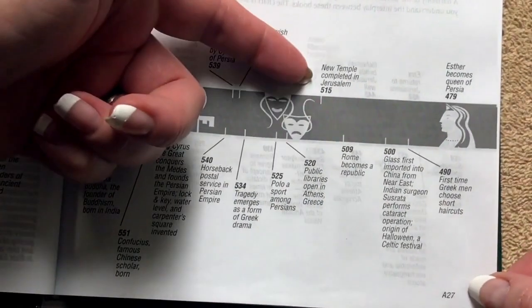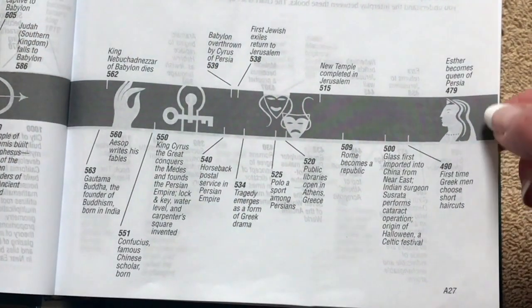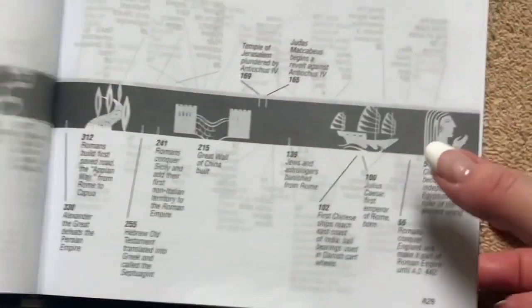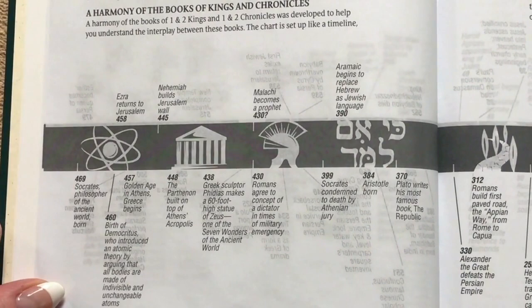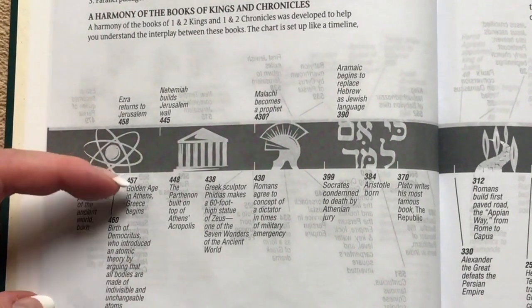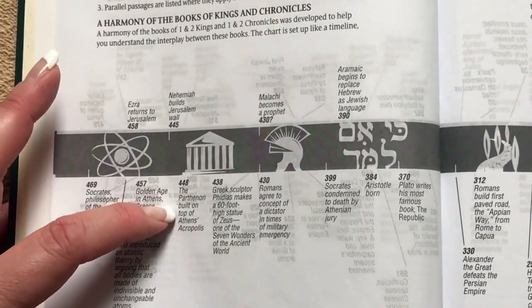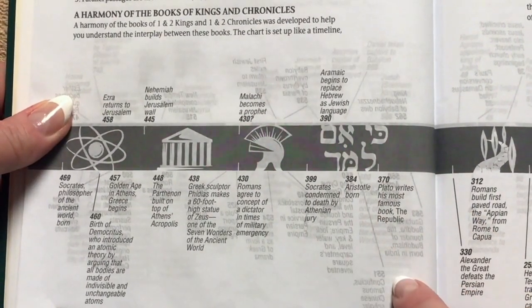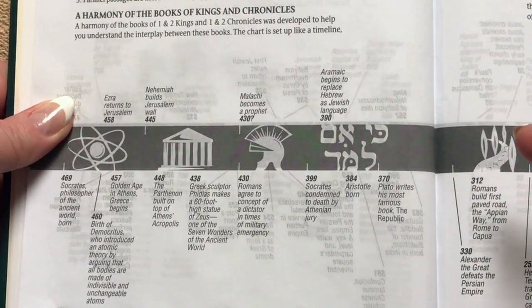Then we've got the new temple completed in Jerusalem just before Rome becomes a republic. We've got Esther becomes a queen of Persia, just before Socrates, the philosopher of the ancient world, was born. So just really, really neat. We've got the Golden Age in Athens, Greece begins. The Parthenon built on top of Athens Acropolis. Socrates condemned to death, Aristotle being born, Plato writes his most famous book, The Republic.